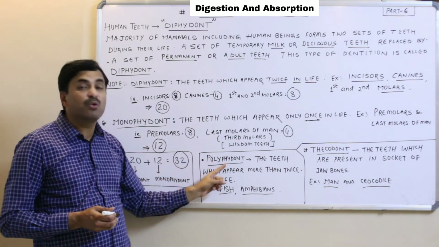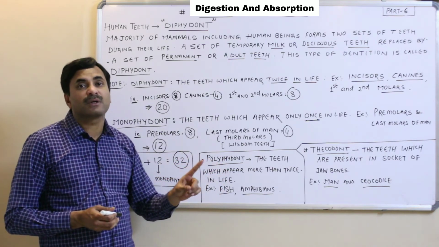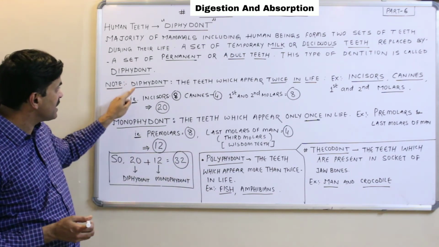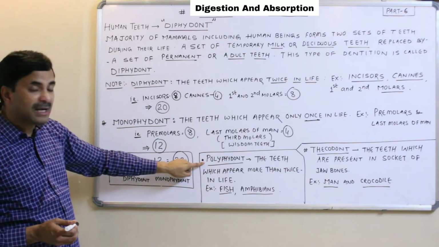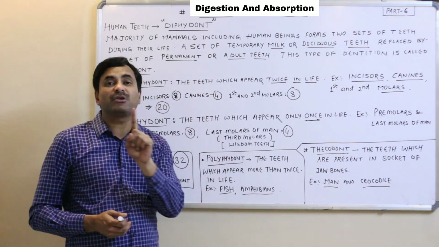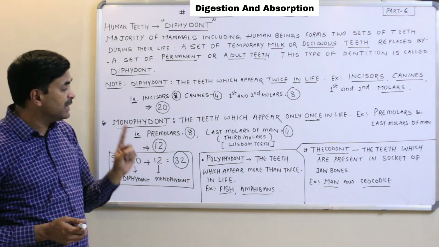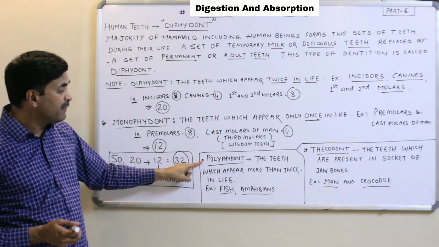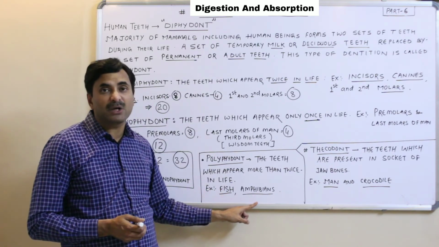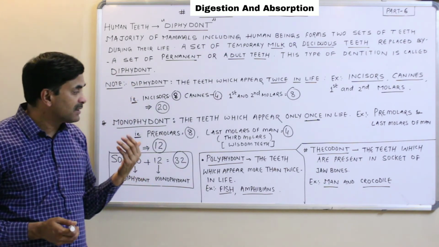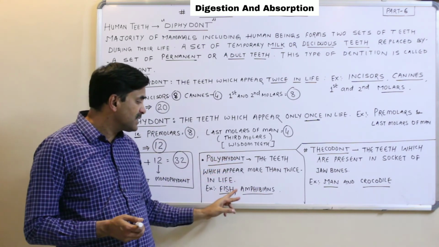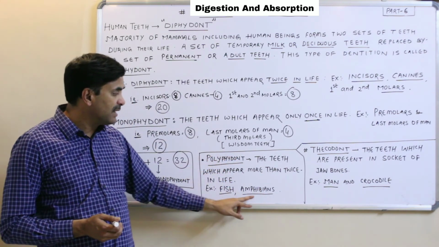But here I have written one more term, which is not used for mammals or human beings: polyphyodont. Just now we studied diphyodont and monophyodont, but some creatures have polyphyodont teeth. Poly means many times. The teeth which appear more than twice in a lifetime are called polyphyodont teeth. Examples are fishes and amphibians, but it is out of the scope of our discussion, so we are not discussing it in detail.